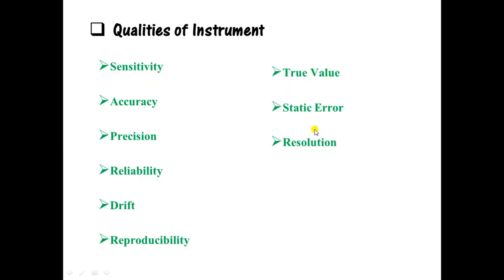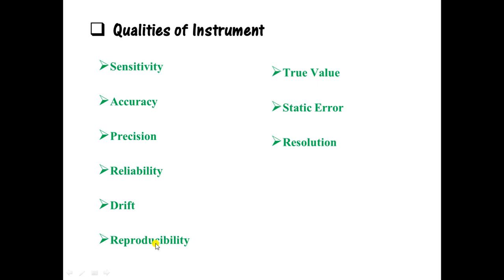Next is reliability. Now what is reliability? The instrument you are using should be trustworthy. The readings that your instrument is showing you should be trustworthy. That is called reliability. Next is drift. Drift meaning a shift from the actual reading. We will see in detail what this drift is in the next slide.